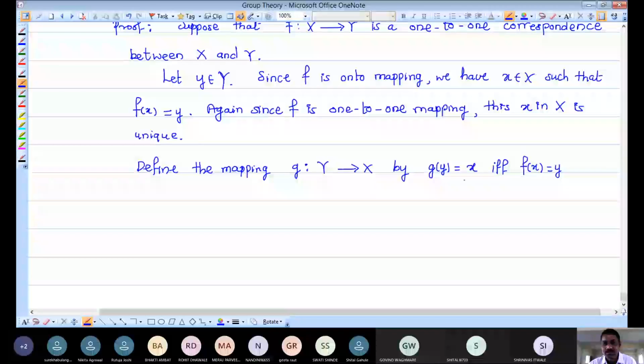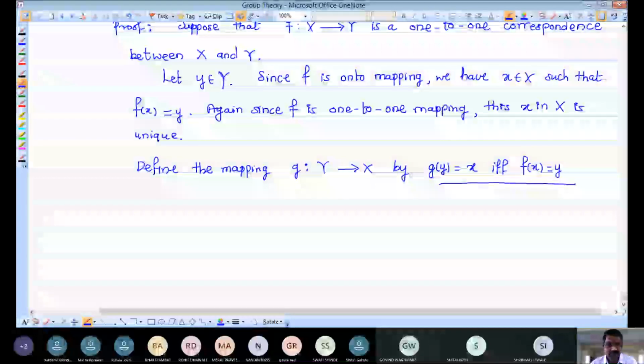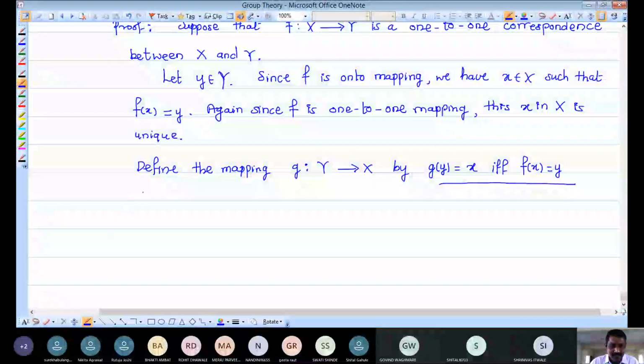Okay, now already we have defined this type of mapping, and that mapping we have called mapping G is nothing but the inverse of F. If you write this type of definition for this one-to-one and onto mapping F, then you can call this G nothing but the inverse of F. Let me write in the next line.